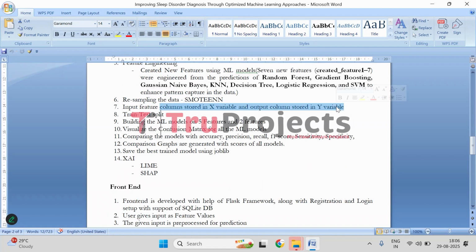And in the next step, we store input features in the X variable and output feature, that is sleep disorder, in the Y variable. Then comes the train and test split part. So here we will be splitting the data into training and testing sets. Training set is 80% and testing set is 20%.